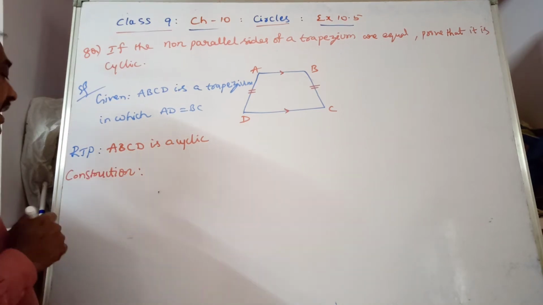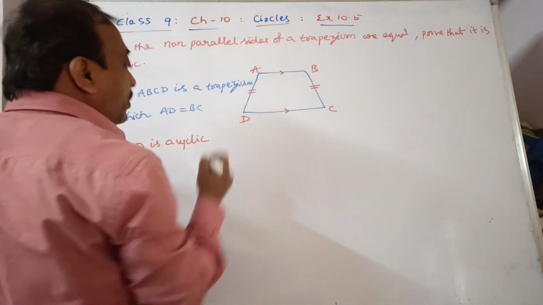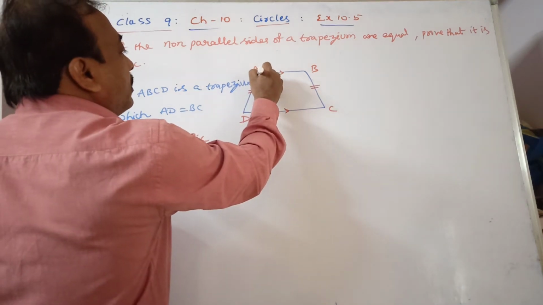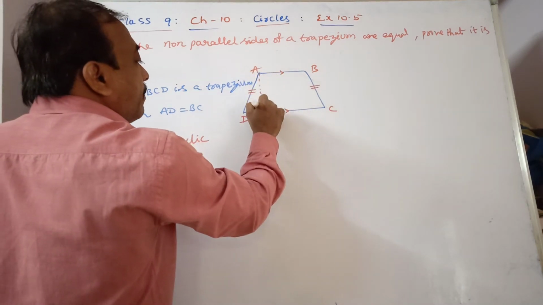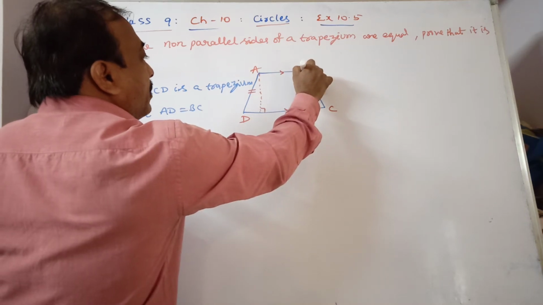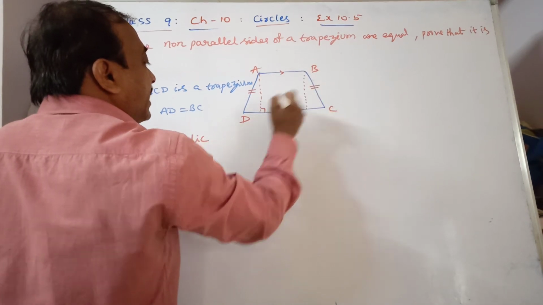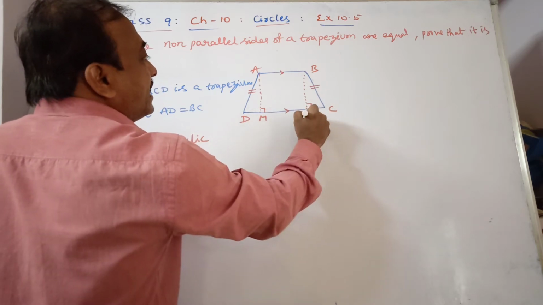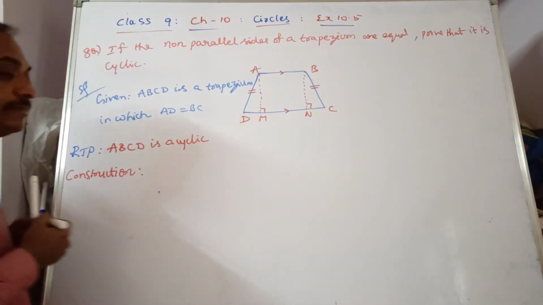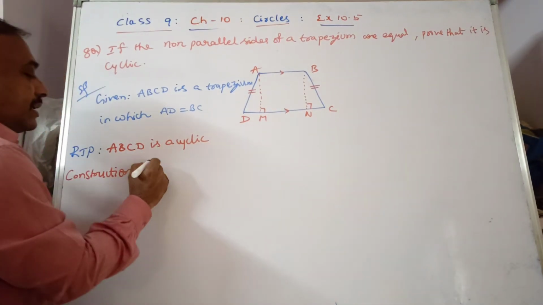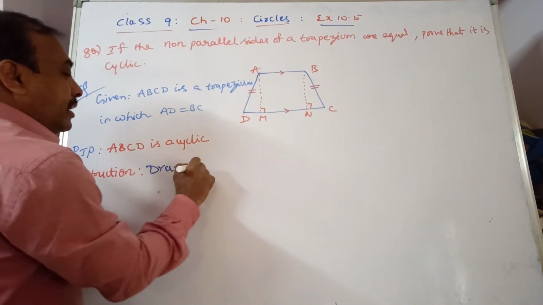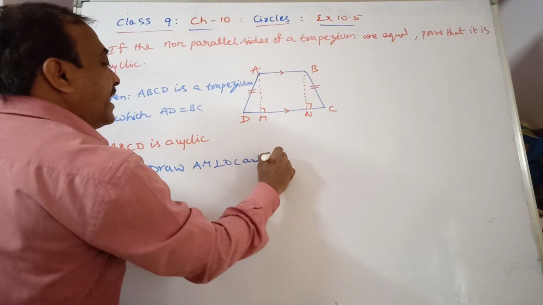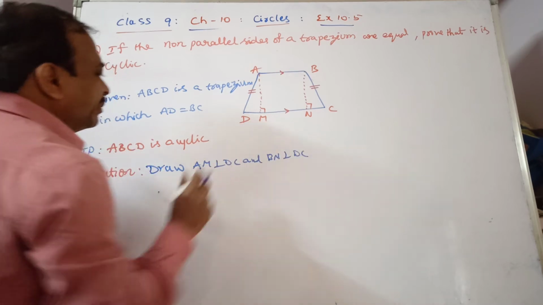Okay. Solution. Construction: draw the perpendiculars from vertex A to the base, that is DC, and draw the same perpendicular from B. AM is perpendicular to DC and BN is perpendicular to DC.